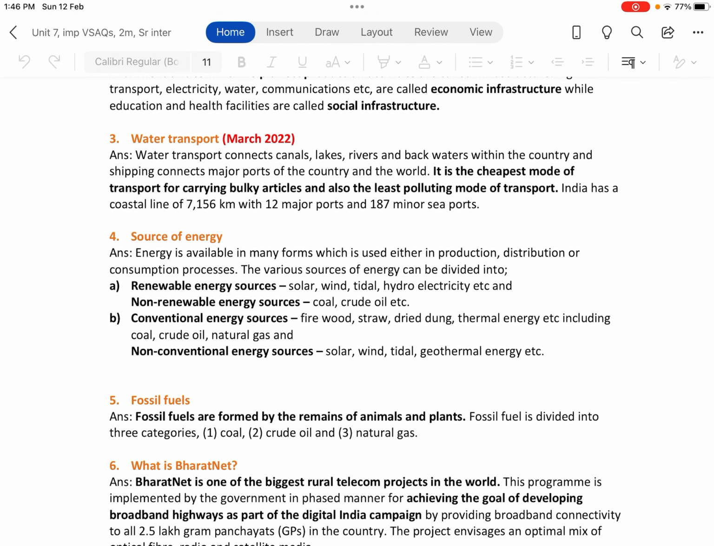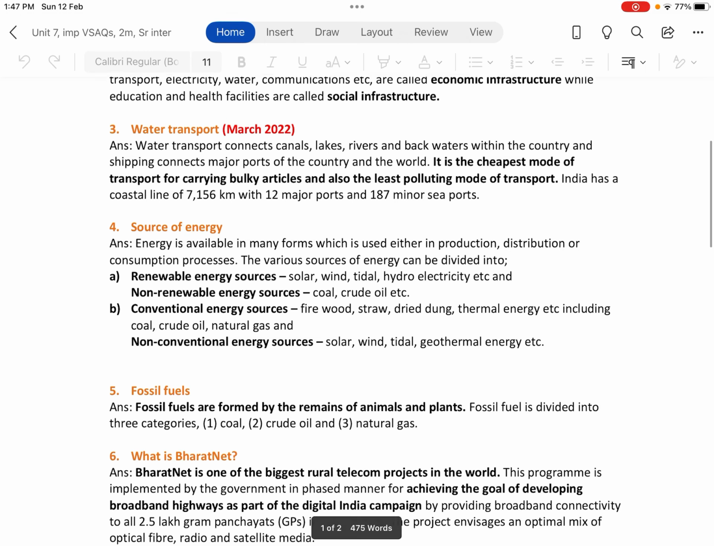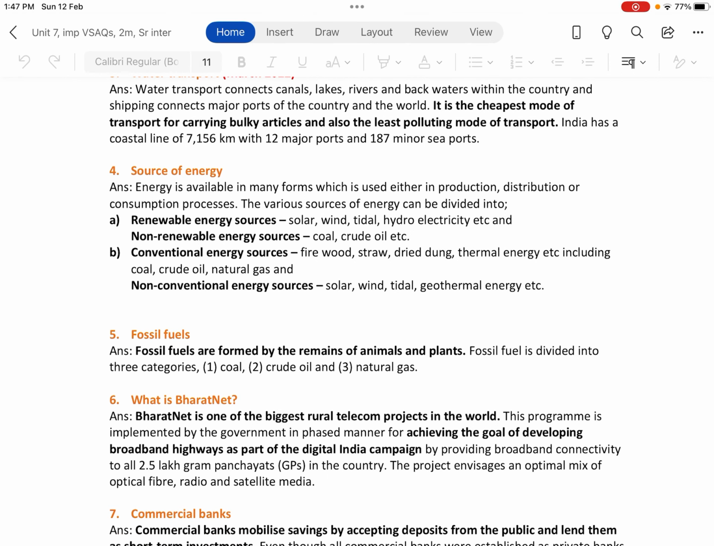Next, fourth question, source of energy. Answer: energy is available in many forms which is used either in production, distribution or consumption processes. The various sources of energy can be divided into renewable energy sources, that is solar, wind, tidal, hydroelectricity, etc., and non-renewable energy sources, coal, crude oil, etc. Then again it can be divided into conventional and non-conventional energy sources. Conventional energy sources are firewood, straw, dried dung, thermal energy, etc., including coal, crude oil, natural gas, and non-conventional energy sources are solar, wind, tidal, geothermal energy, etc.